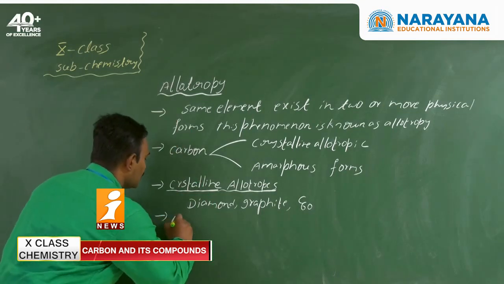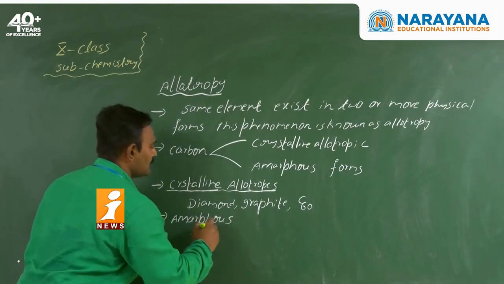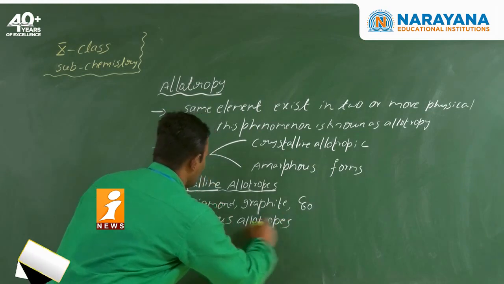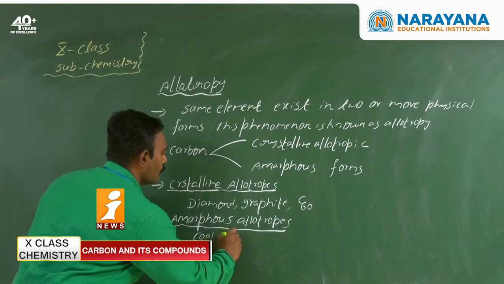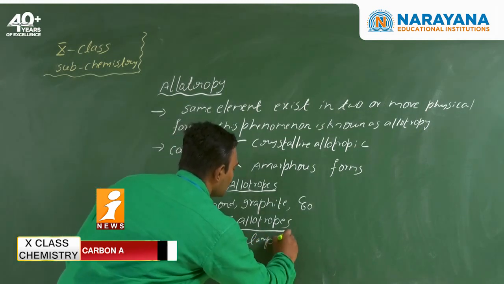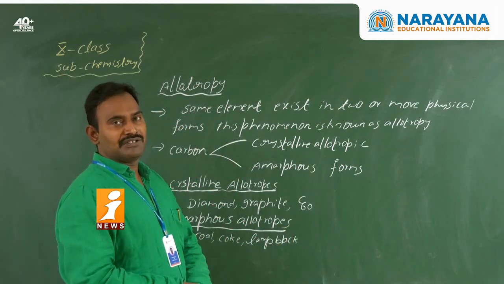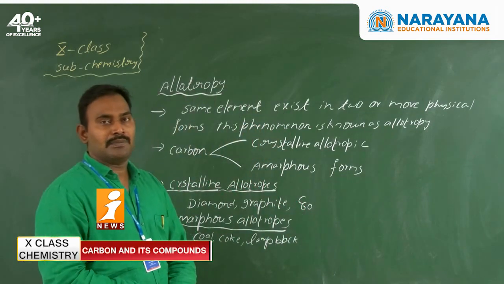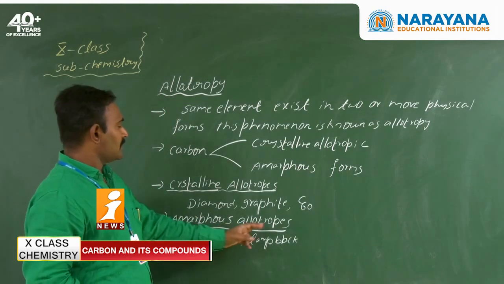Next, coming to amorphous forms, the examples are coal, coke, lamp black, wood charcoal, animal charcoal, and gas carbon. These are the major examples of amorphous forms.